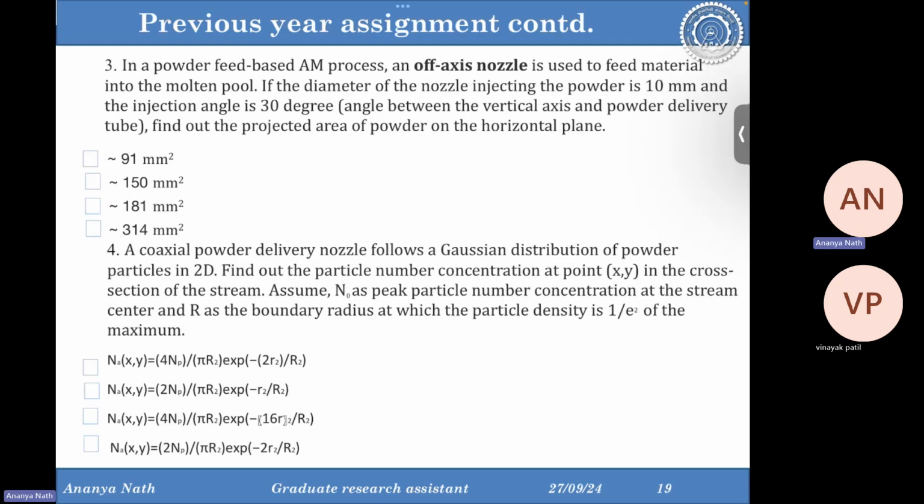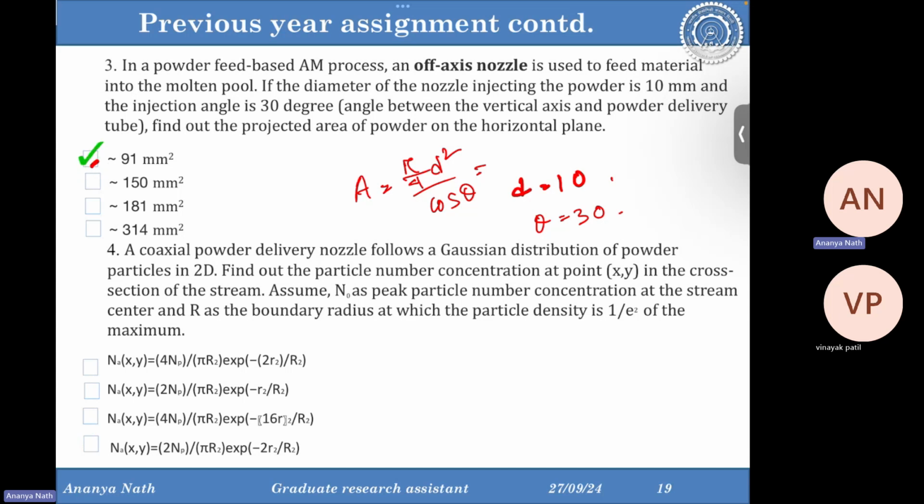Then in a powder feed based AM process, an off axis nozzle is used to feed material into the molten pool. If the diameter of the nozzle injection of the powder is 10 millimeter, D is 10, and the injection angle is 30, then find out the projected area of the powder on the horizontal plane. So it's easy. It's just cos theta, which will come around 91. You can put the value and calculate.